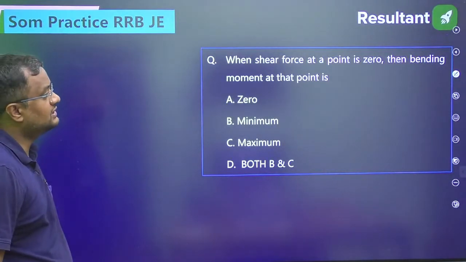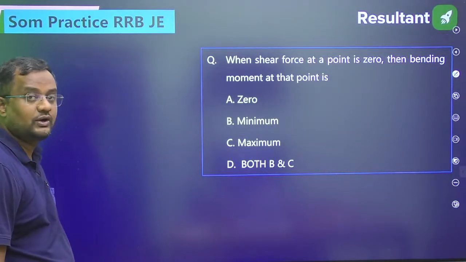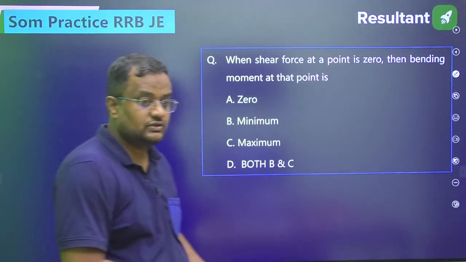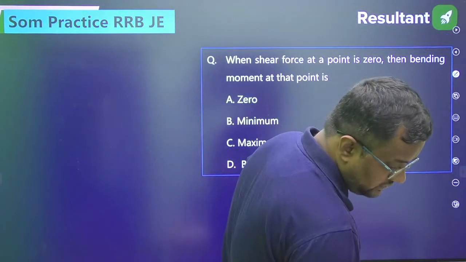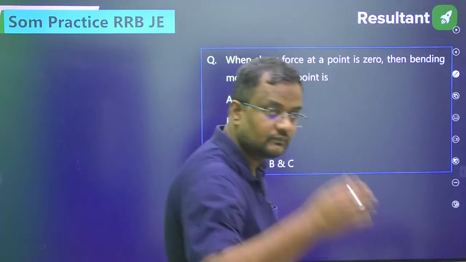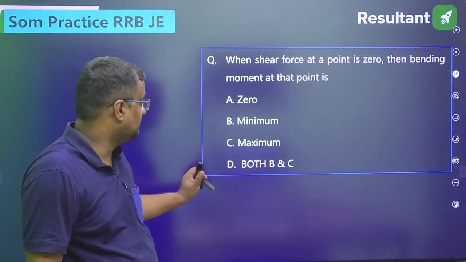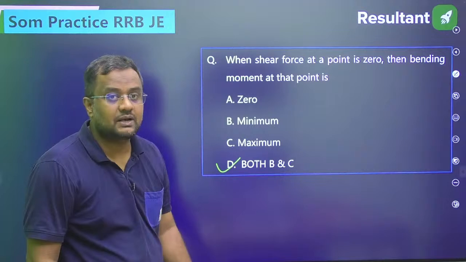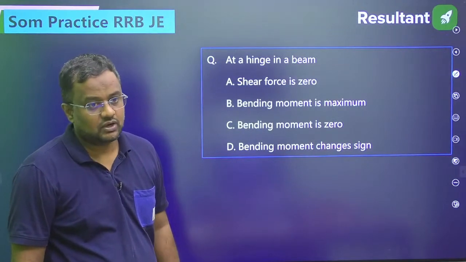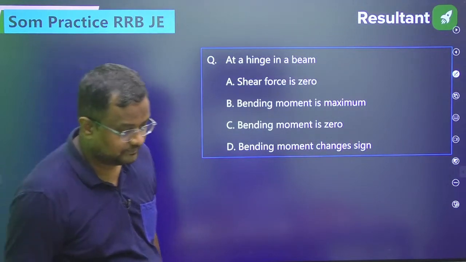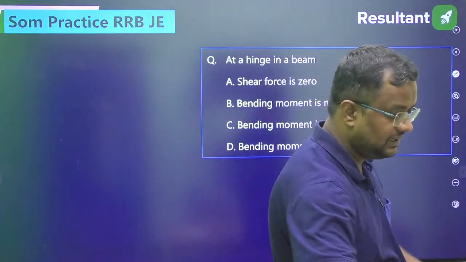Now when shear force at a point is 0, the bending moment at that point is, when shear force at a point is 0, what is the bending moment? I just told it is maxima or minima. Either it is maxima or minima. Got it? At a hinge in a beam,